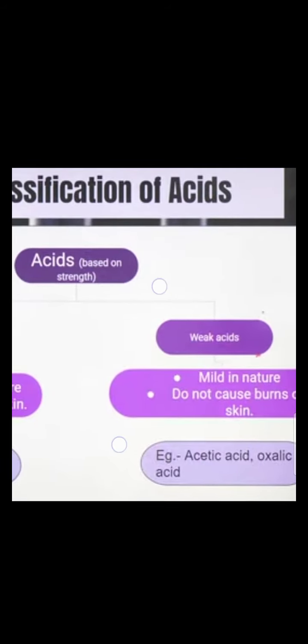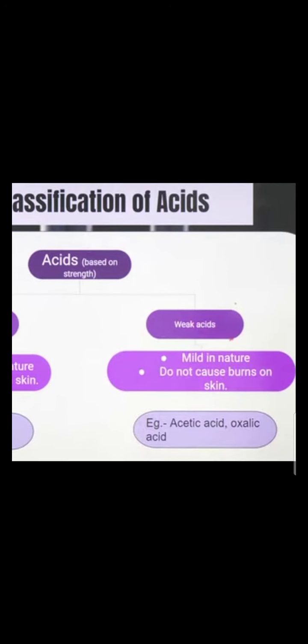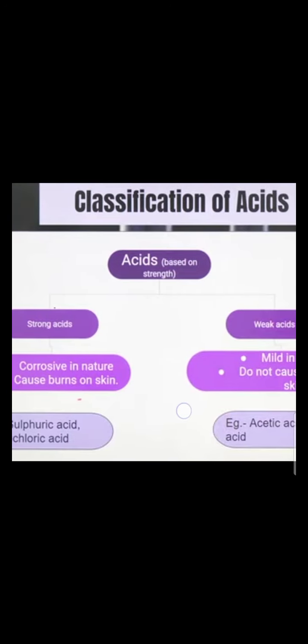Weak acids or mild acids do not cause any burn. We can take them in our food also: acetic acid and oxalic acid. So on the basis of strength, we can divide acids further into two categories: strong acid and weak acid.